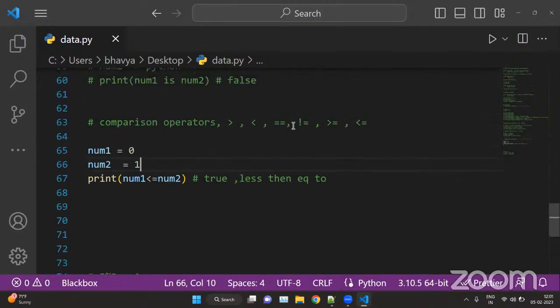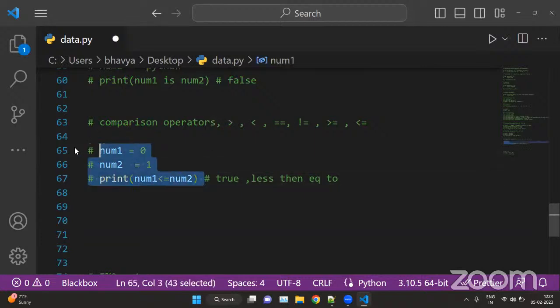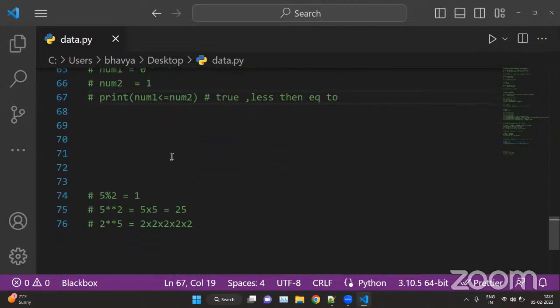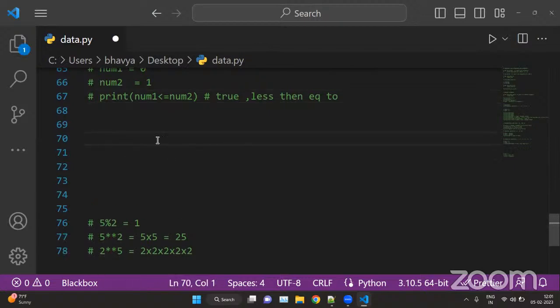Basically, we mainly use comparison operators inside conditionals, that is if, elif, else statements. Okay. So now we have logical operators. So inside logical operators, we have and, or, and not.